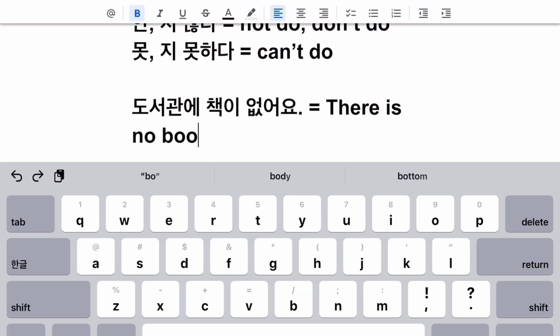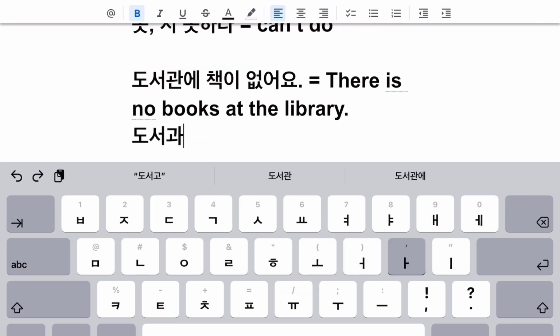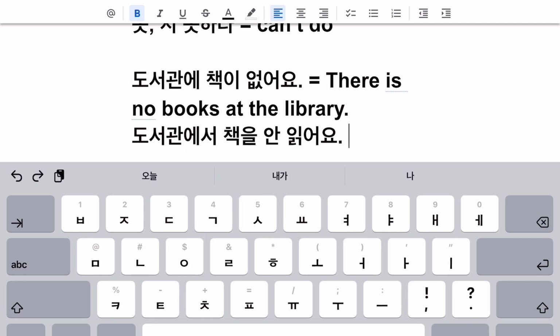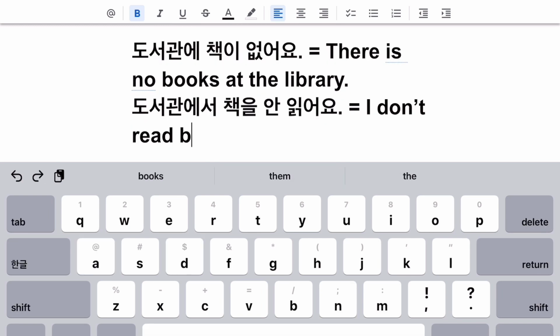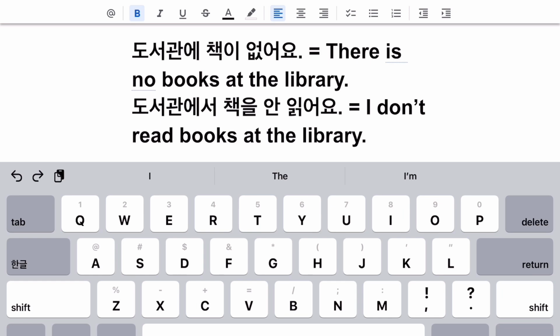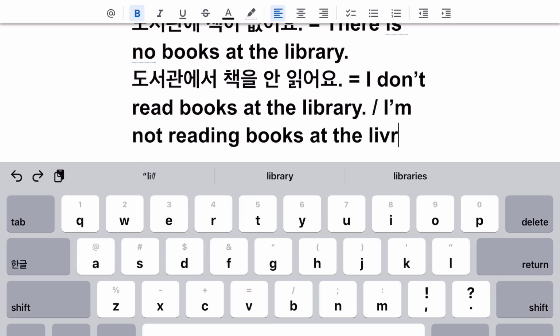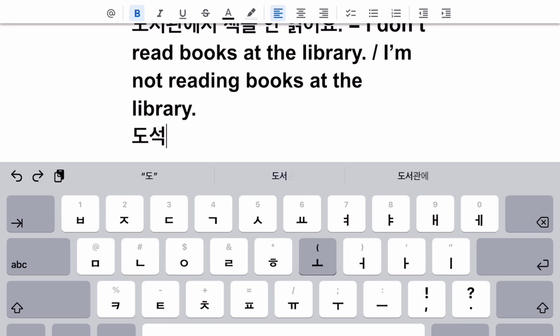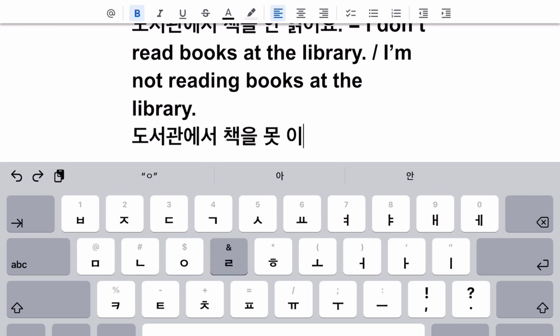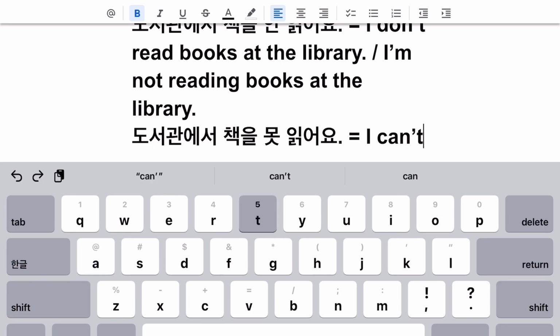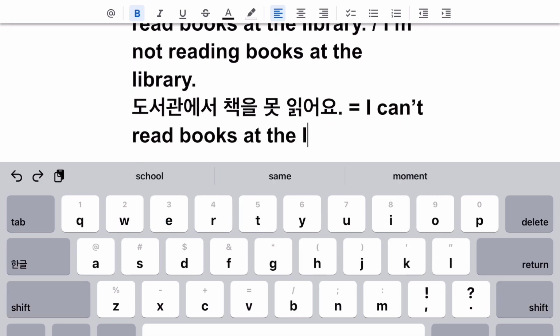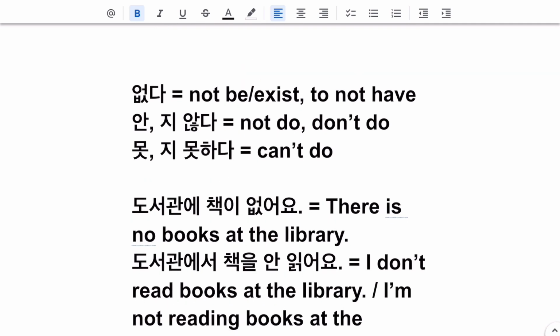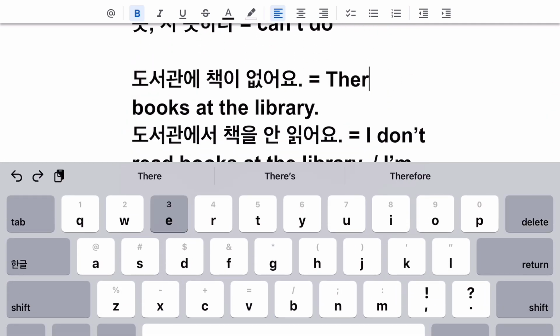There's no books at the library. I would say 도서관에서 책을 안 읽어요. I don't read books at the library. So maybe that person usually reads books at home. And then the last one, same sentence, 도서관에서 책을 못 읽어요. Can't read. So maybe the library is closed on this day. Now that you put the sentences out there, it really does make a lot more sense. Yeah, so there are no books.